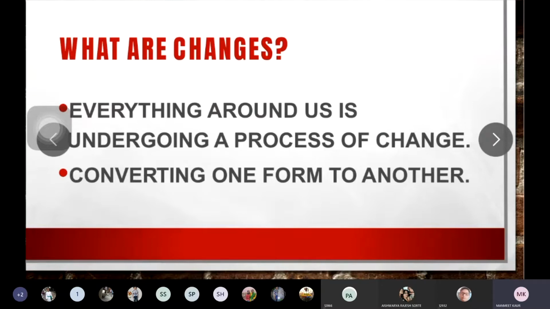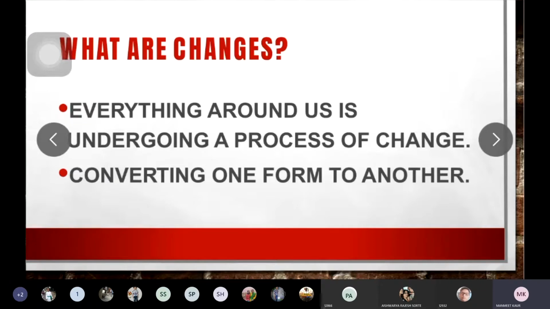So everything around us is undergoing a process of change. Whatever is present around us, each and everything is changing. And how can you define changes?